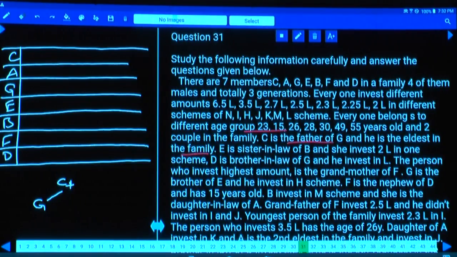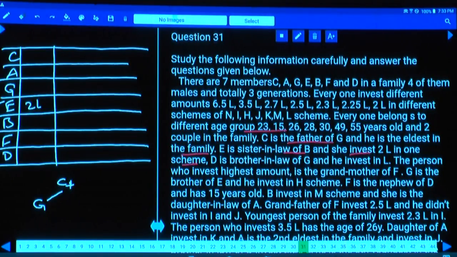E is the sister-in-law of B. As E is the sister-in-law of B, this E and B will come into the second generation. E is the sister-in-law of B and she invests 2 lakh in one scheme. Who invested 2 lakhs? E invested 2 lakhs. Sister-in-law means this person is a female.